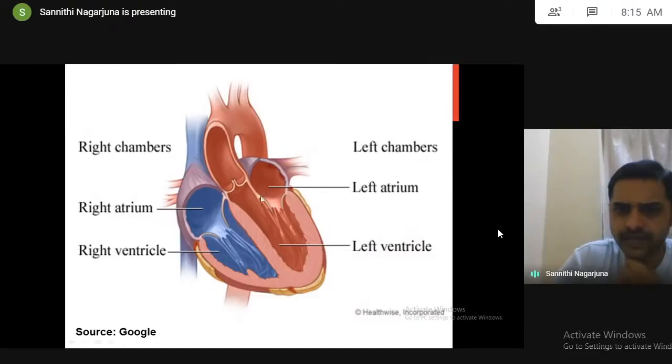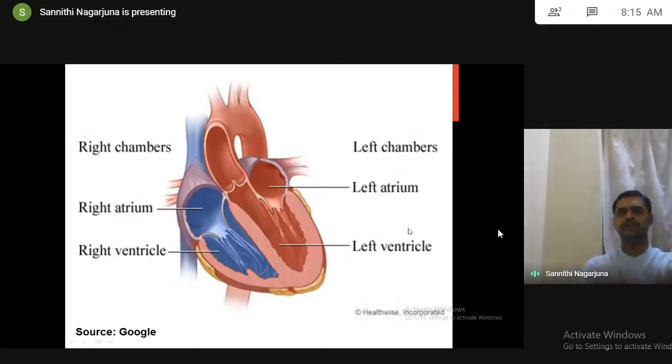This oxygenated blood enters the left atrium. This blood enters from the left atrium to the left ventricle upon the opening of the mitral valve, the bicuspid valve. Finally, the left ventricle pumps the blood through the aorta to various parts of the body.